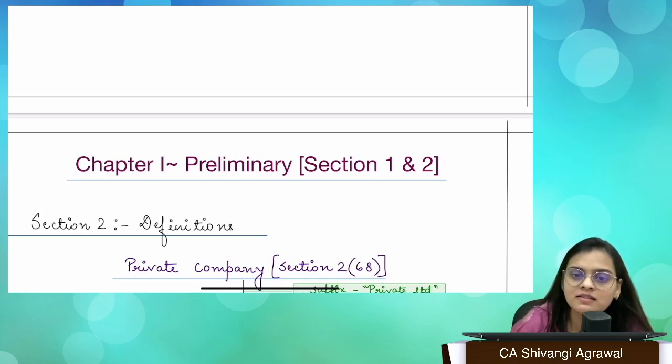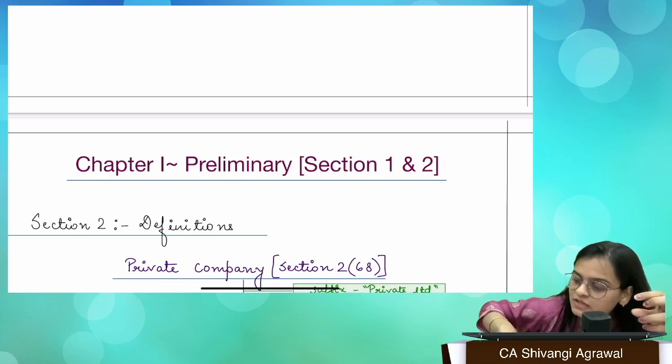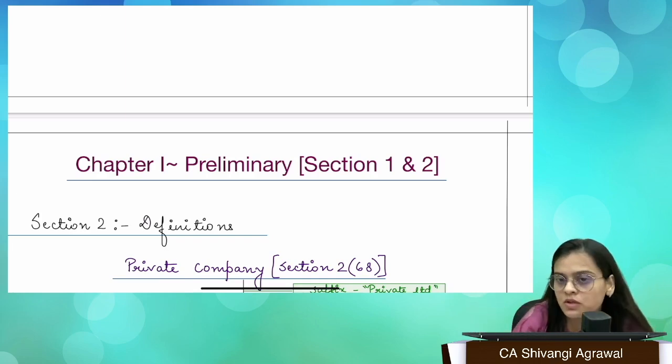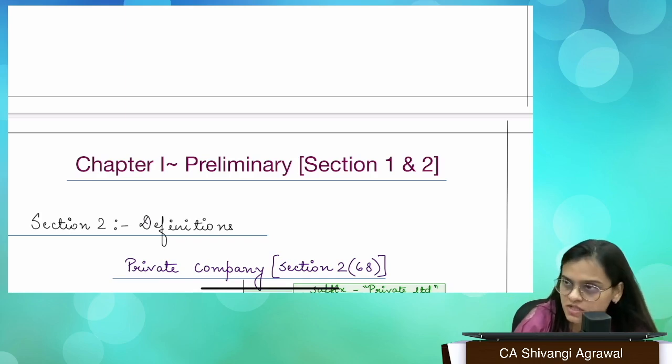Likewise, we have another concept called company as a mere sham or cloak, right? So whether you use the company only for committing some illegal things or doing some fraud, then that is also a case where the corporate veil will be lifted. It was done in the case of Gilford Motor Company versus Horne, right?